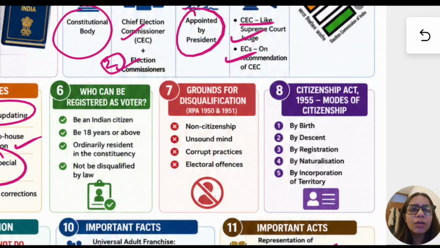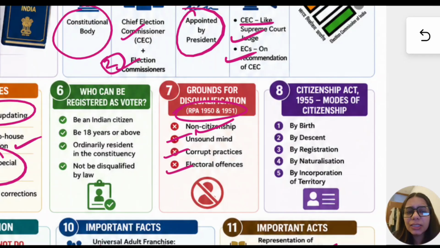Now, grounds for disqualification: any person who is an Indian citizen can also be disqualified from being enrolled in electoral rolls. Now, what are the conditions for that disqualification? It is given in RP 1950 and 51. Non-citizenship. First is that that particular person is not a citizen of India. Then he is of unsound mind. He is using corrupt practices and has done electoral offences.